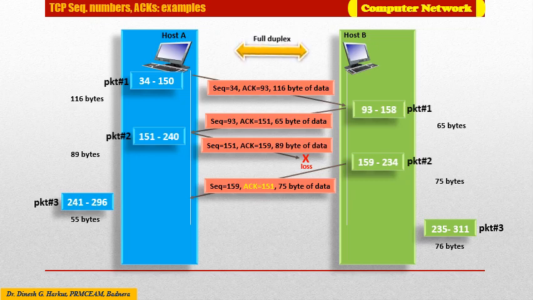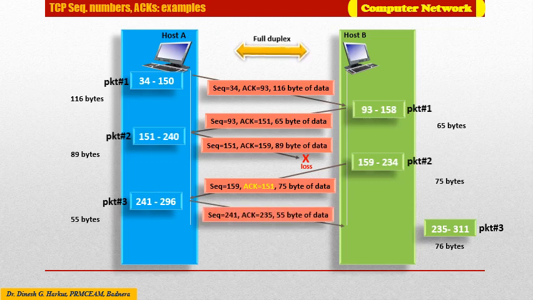Because TCP only acknowledges bytes up to the first missing byte in the stream, TCP is said to provide cumulative acknowledgements. Here in this example, host B received the third packet, 241 to 296, before receiving the second packet, that is 151 to 240.